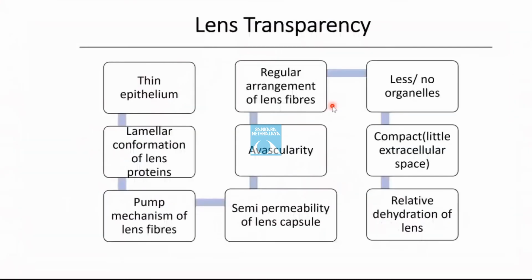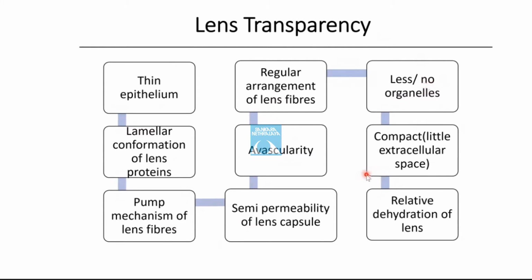So why is the lens transparent? It is dependent upon many factors. The first being there is a single layer of epithelial cells which are not thick. There is a lamellar arrangement of the lens proteins. The pump mechanism of the lens fibers regulates the water and the electrolyte balance, thus creating a relatively dehydrated state. The semi-permeability of the lens capsule, the avascularity of the lens, the regular arrangement of the lens fibers. Also, during development, as the organelles disintegrate, it also helps in lens transparency.